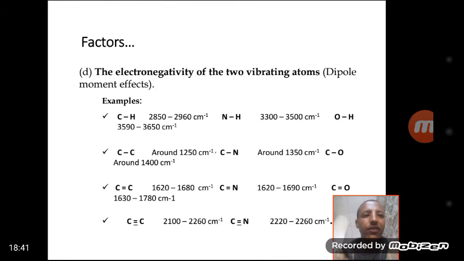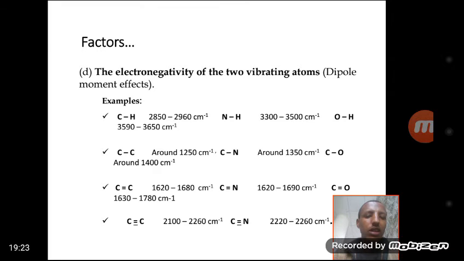Another factor affecting the frequency is the electronegativity of the two vibrating atoms, or the dipole moment effect. For example, a carbon-hydrogen single bond has a vibrational frequency of 2850 to 2960 per centimeter, a nitrogen-hydrogen stretching bond has a frequency of 3300 up to 3500 per centimeter, and oxygen-hydrogen has a vibrational frequency of 3590 up to 3650.